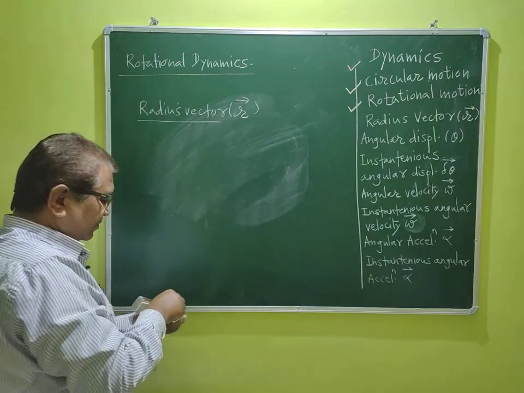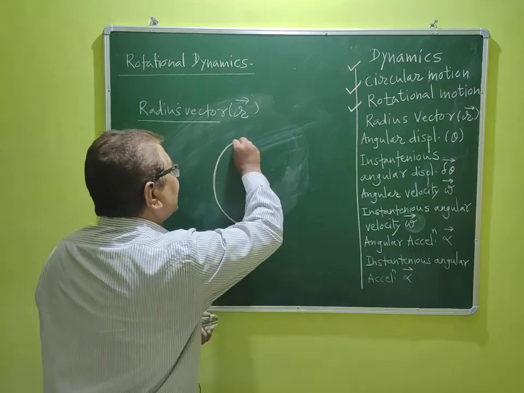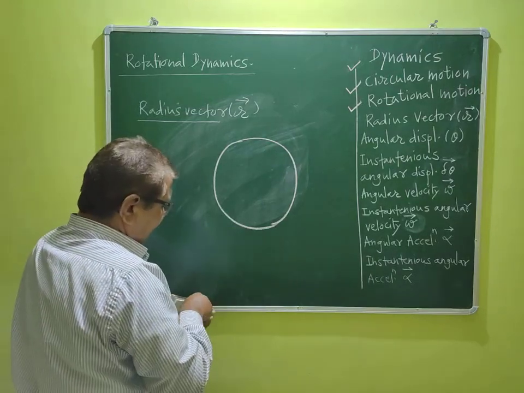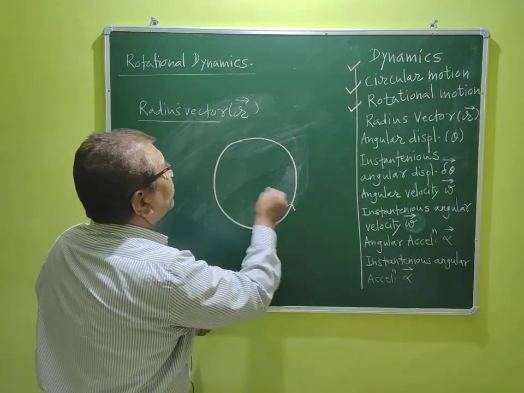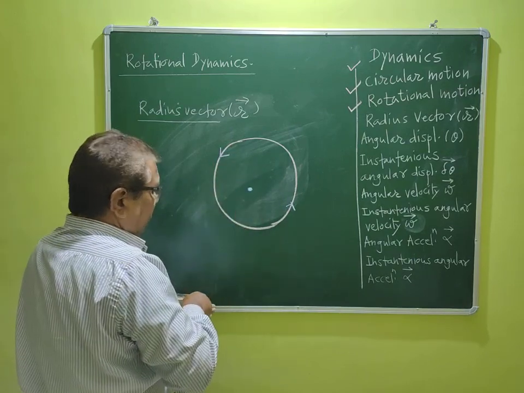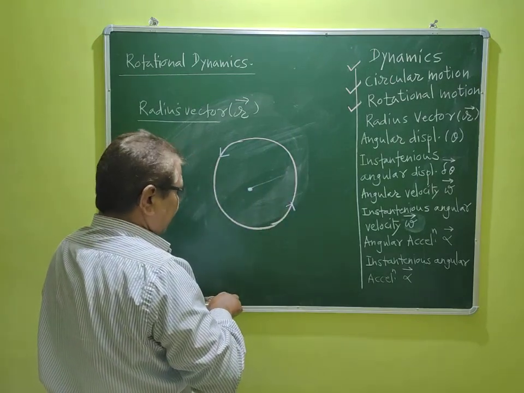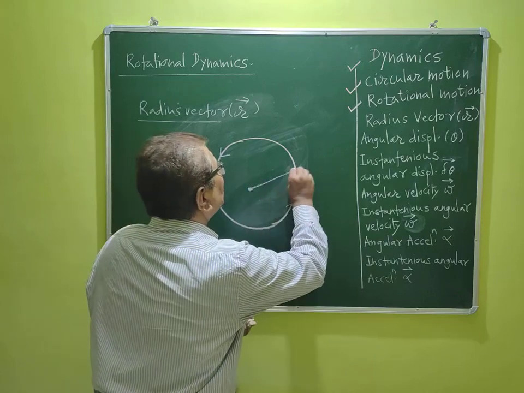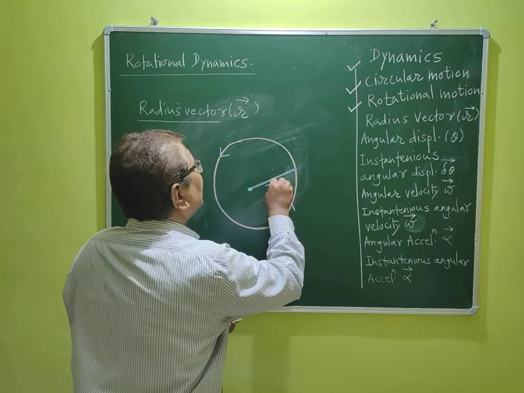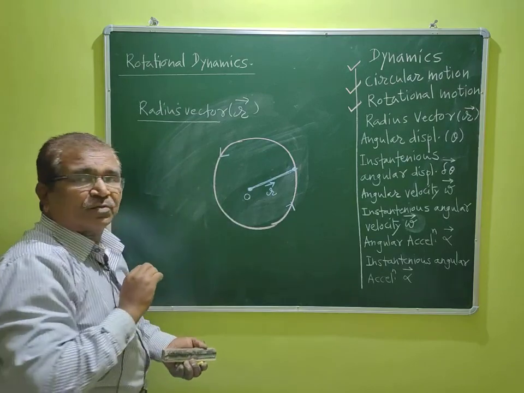For that purpose, I will draw a simple circumference again like this. And suppose the motion of the particle is in anti-clockwise sense like this. This is the center. Then we draw like this radius denoted by r vector. This is a point O.